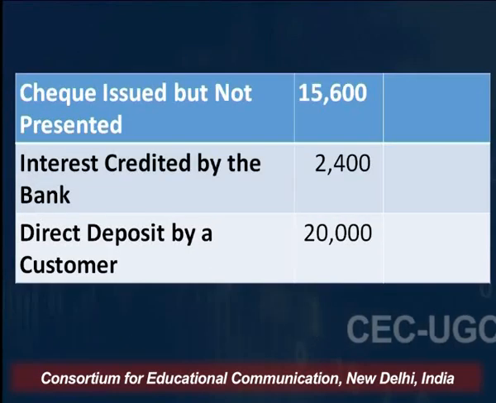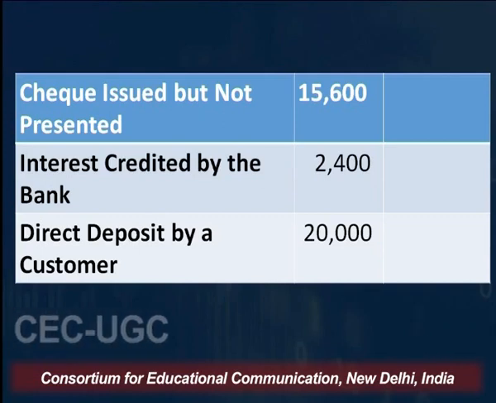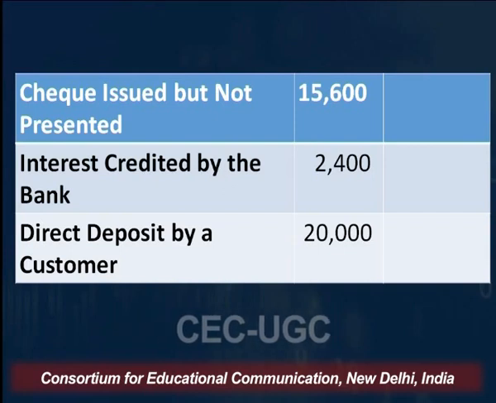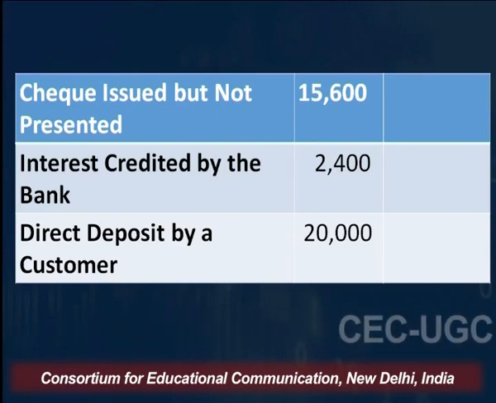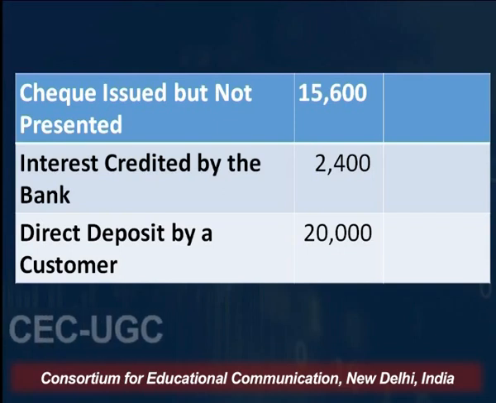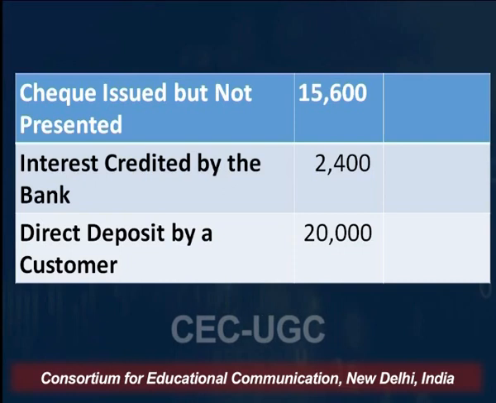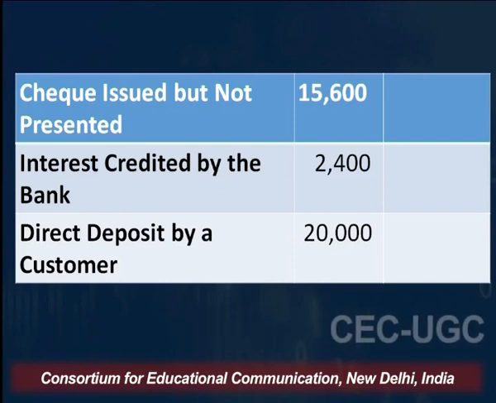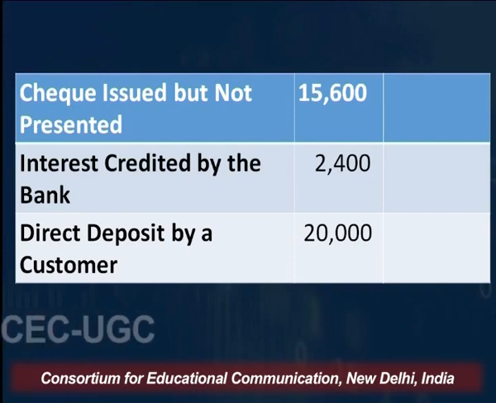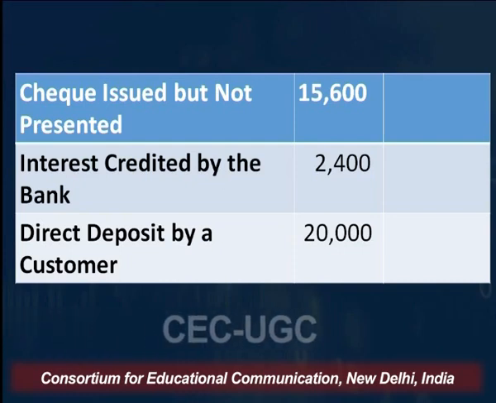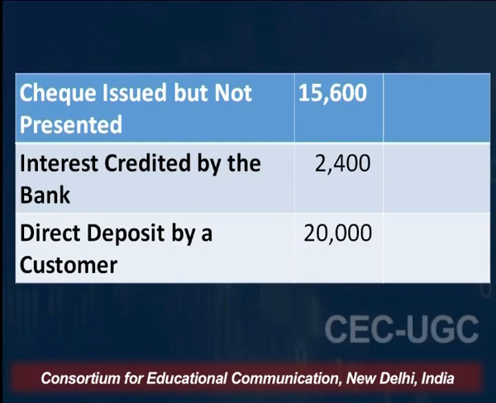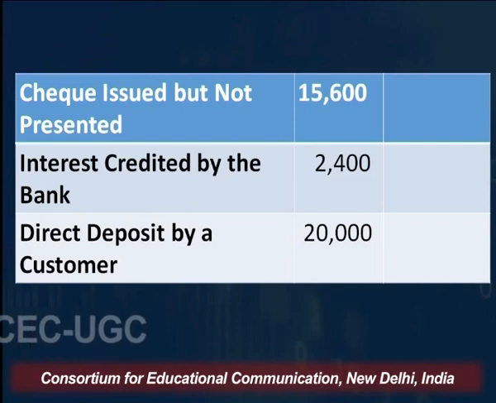So the first item, let's say interest credited by the bank. So this, checks issued but not presented. So you have issued check, right, to somebody whom you owe some money of 15,600. The person or the firm to whom you have issued this check, they did not present it for collection. It means the check is yet with the party to whom you have issued it, right?